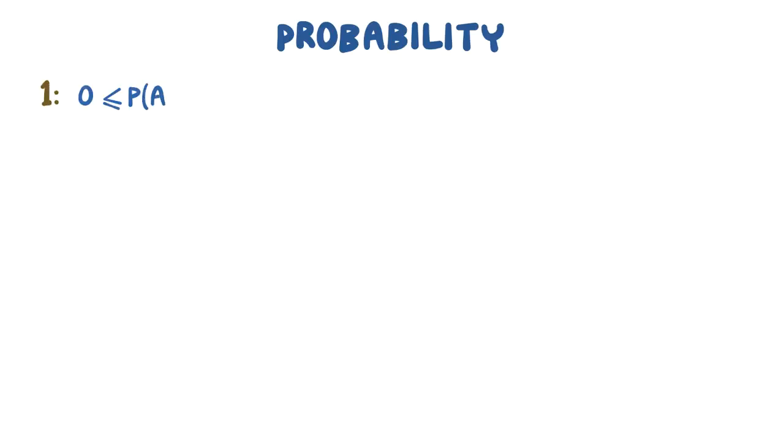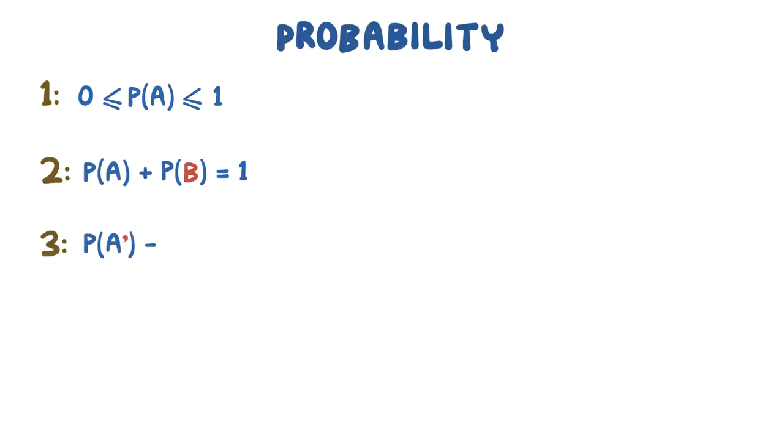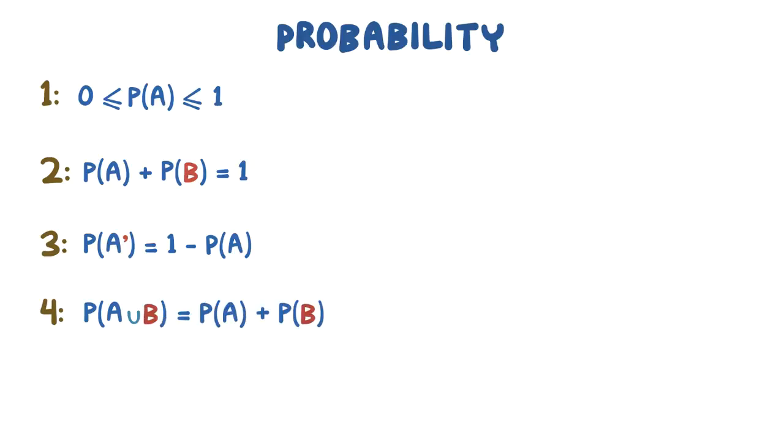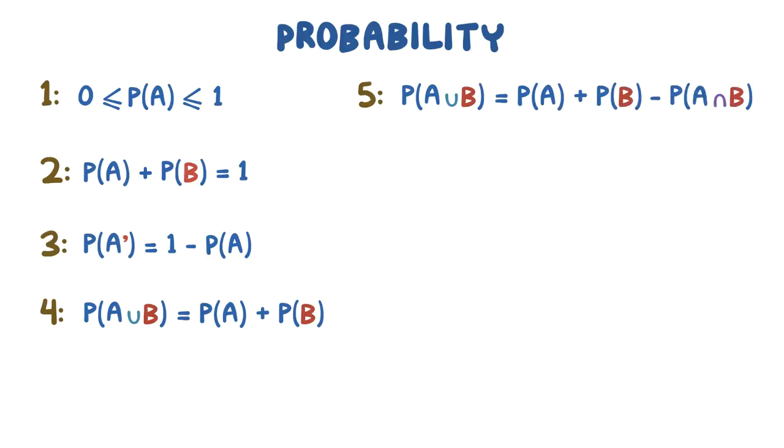Alright, as a quick recap, there are 8 basic rules of probability. The first rule states that the probability of event A can range anywhere from 0 to 1. The second rule states that the sum of the probabilities of all possible outcomes has to equal 1. The third rule says that the probability that an event doesn't occur is 1 minus the probability that it does occur. The fourth rule says that the probability of 2 disjoint events is the sum of the probability of event A and the probability of event B. The fifth rule says that the probability of 2 not disjoint events is the sum of the probability of event A and the probability of event B minus the probability of event A and B together.